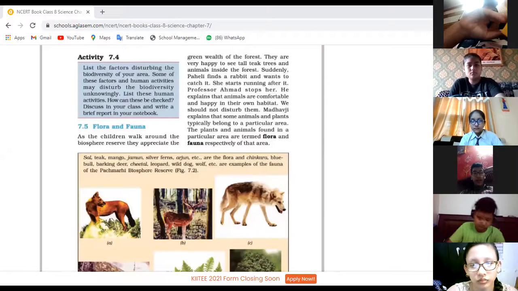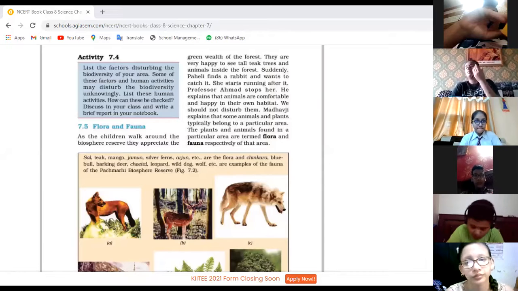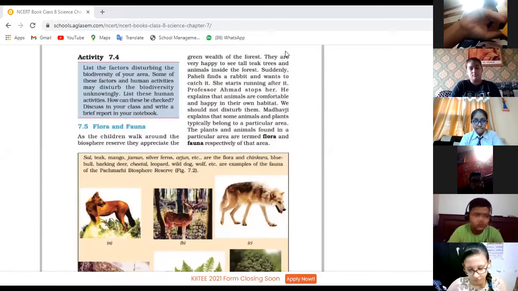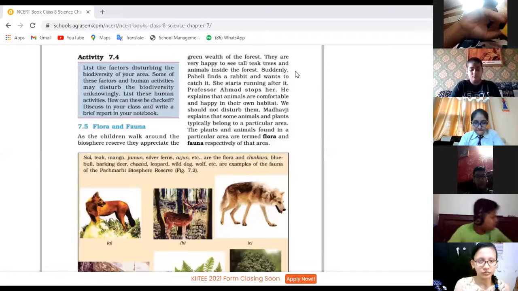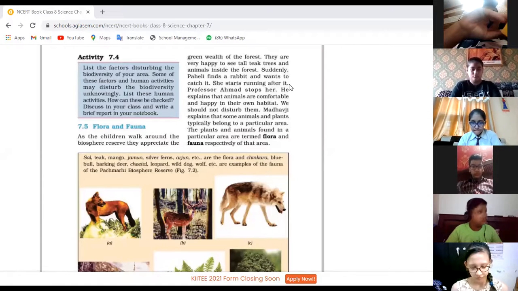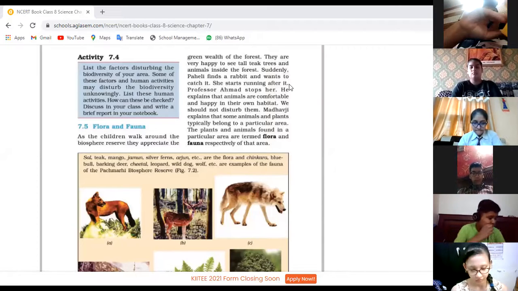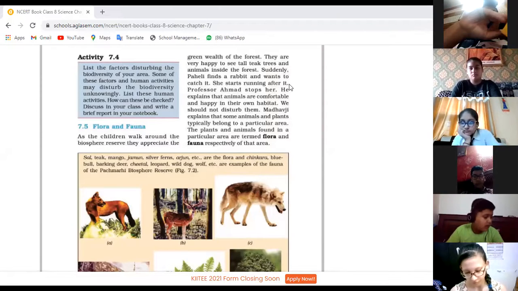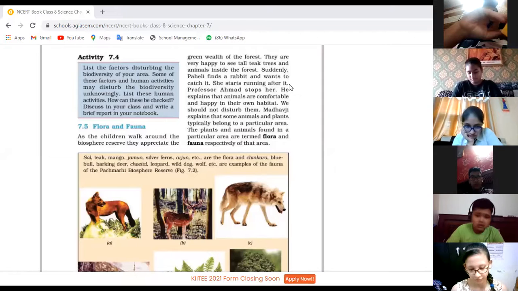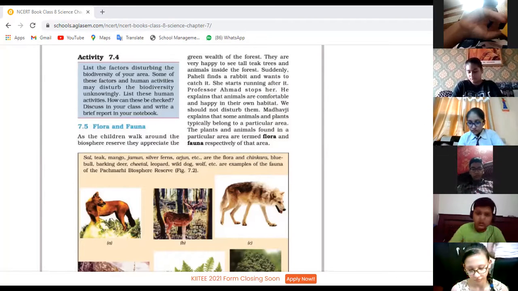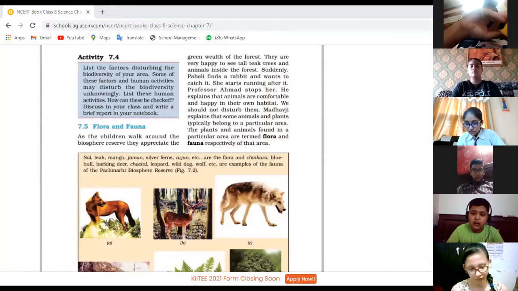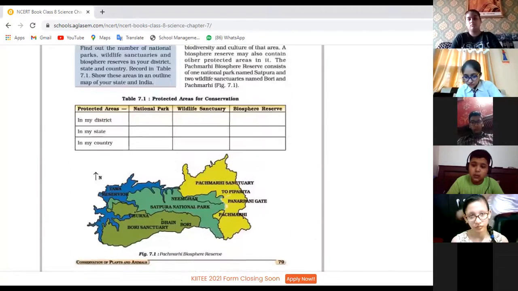In today's class, we are going to continue chapter number 7, conservation of plants and animals. In the last class, children, we had already discussed the protected areas, like wildlife sanctuaries, biosphere reserves, and national parks. Now we are going to discuss the flora and fauna of our country, which is the wealth of our nation. This is the major part of the chapter, and after that we'll discuss different types of species, like endangered species and endemic species.